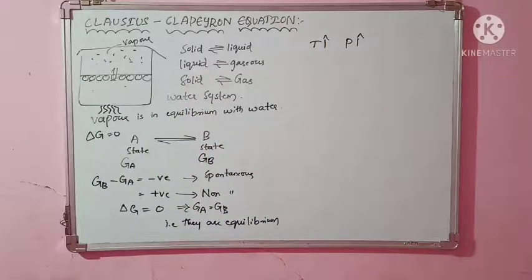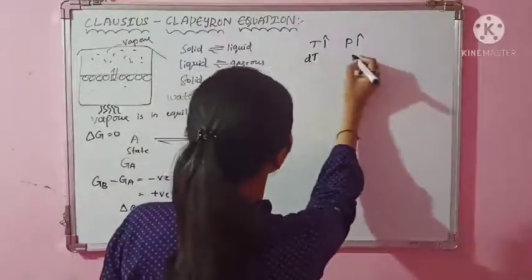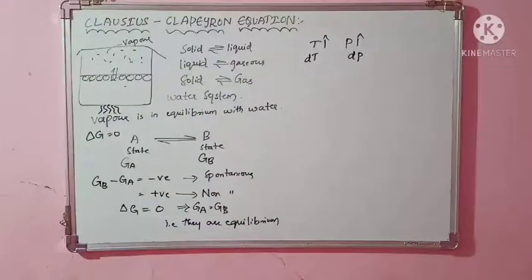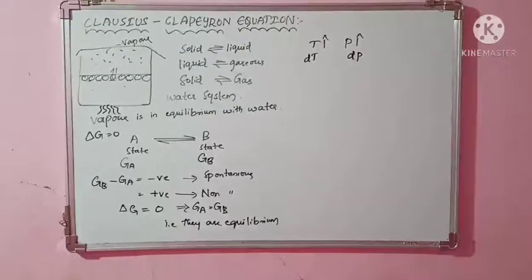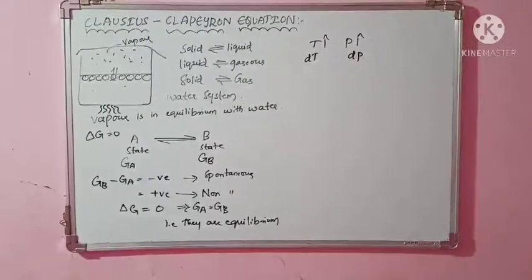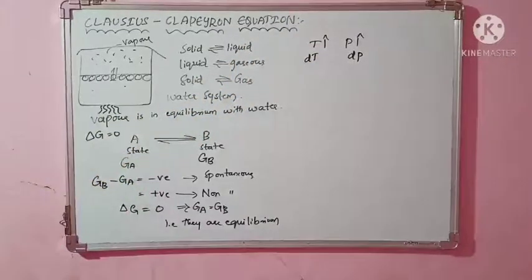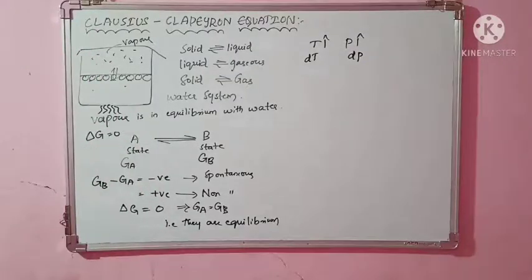Then definitely I can tell a small amount of change dT and a small amount of change dP is observed in the system. Will you agree? Because I'm increasing the temperature, in turn pressure also increases. Clear? Then definitely if temperature and pressure are increasing, Gibbs free energy also should change. Yes, definitely Gibbs free energy also changes, because equilibrium will shift. Equilibrium shifting takes place. So what happens for small change in Gibbs free energy of A?